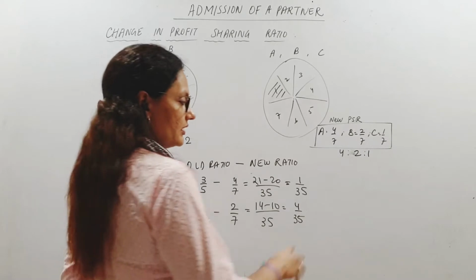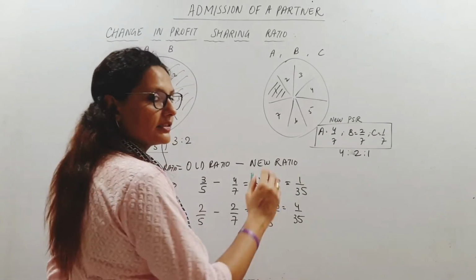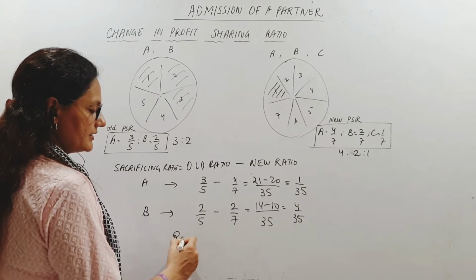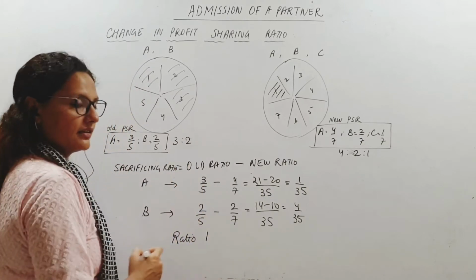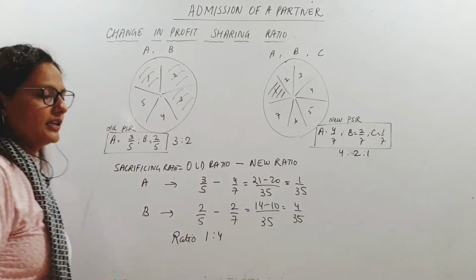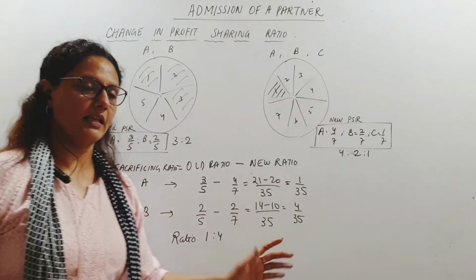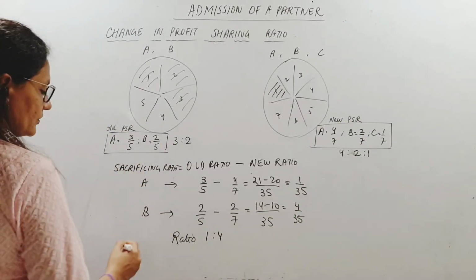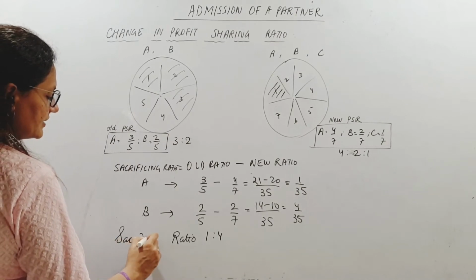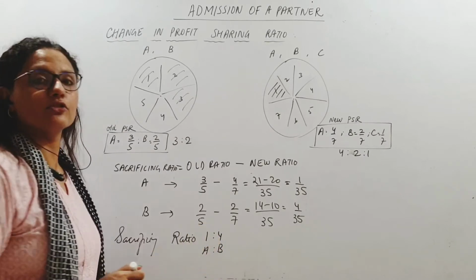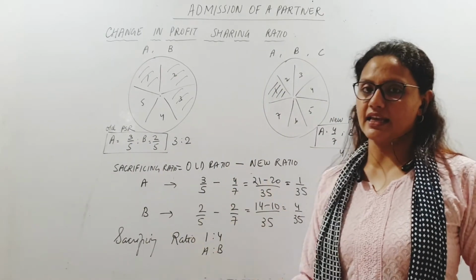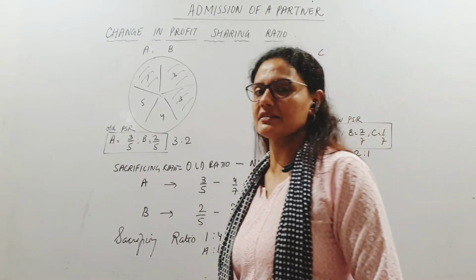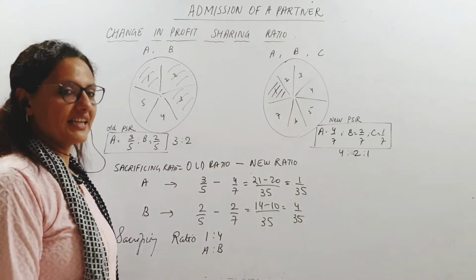Okay, therefore A has sacrificed this much, B has sacrificed this much. What is the ratio of sacrifice of A and B? If A has given 1 share, B will give 4 shares. That is the ratio, 1:4. Because denominator is same, I can write the sacrificing ratio. That is what we are finding here. The sacrificing ratio of A is to B is 1:4. Who has sacrificed more? B has sacrificed more. Who has sacrificed less? A has sacrificed less. They will be compensated as per their sacrifice, right? Now we'll come to that later.